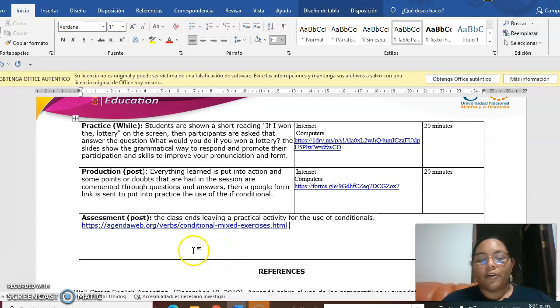And the last part is about the assessment. For this occasion, I send you a link for practice, and see you next class to practice this conditional if.